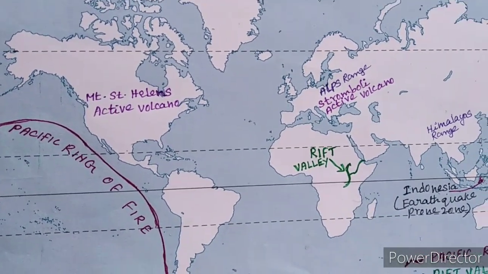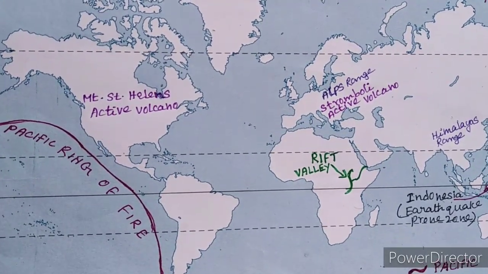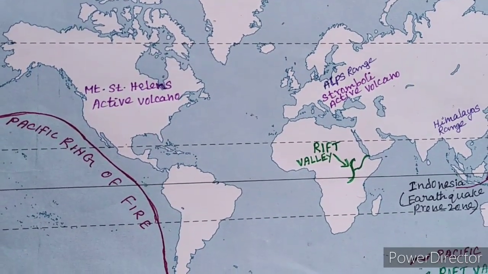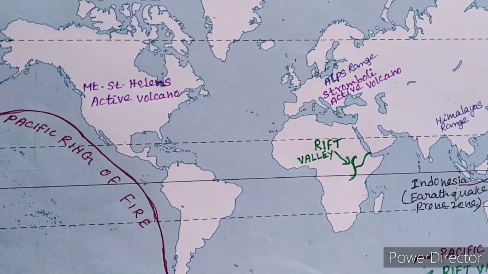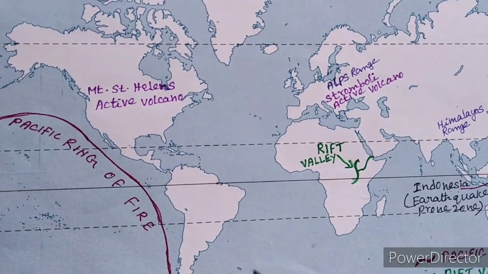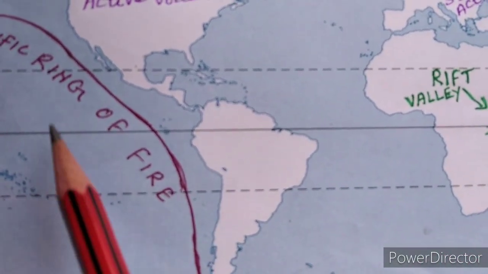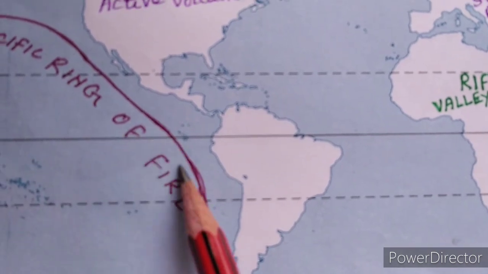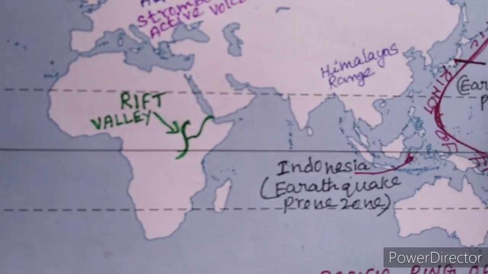Dear students, what is Ring of Fire? Ring of Fire is a major area in the basin of the Pacific Ocean. This is the Pacific Ring of Fire. Look this side.